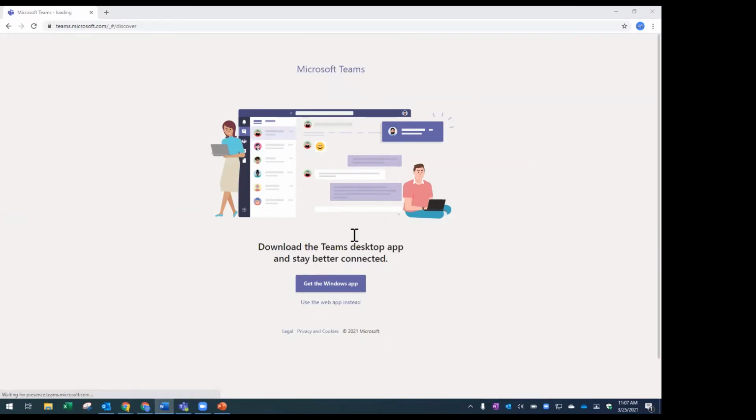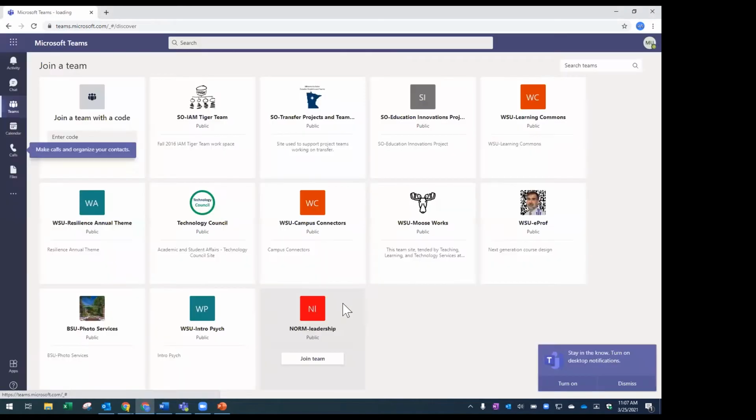All right, so the first thing it hits me with is asking me if I want to download the Teams desktop application or if I just want to continue to use the web app instead. So just to show you what it looks like, I'm going to choose use the web app, and you'll see it pops right up that now I'm in the web app. And because I haven't joined a team yet from this account, the first window it's showing me is an option to find and join a team.